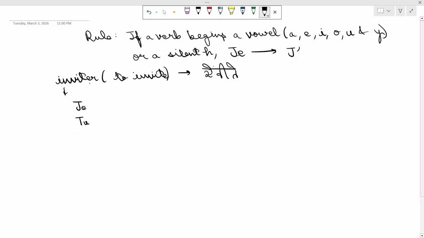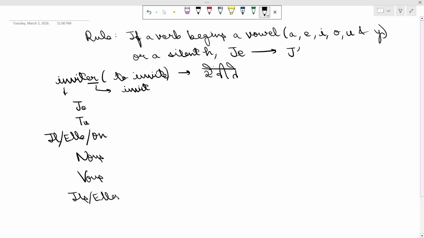The first step is to remove er, get the stem. The stem will be invit. Then we write the subject pronouns. What are the subject pronouns? Je, tu, il, elle, on, nous, vous, ils, and elles. Just follow the steps in letter and spirit. You will get the answer. In the conjugated form, we write the stem after all the subject pronouns.